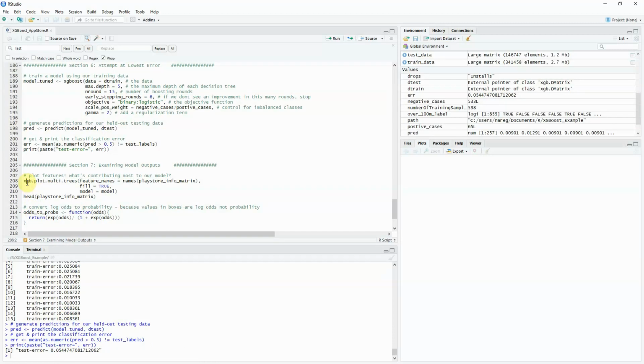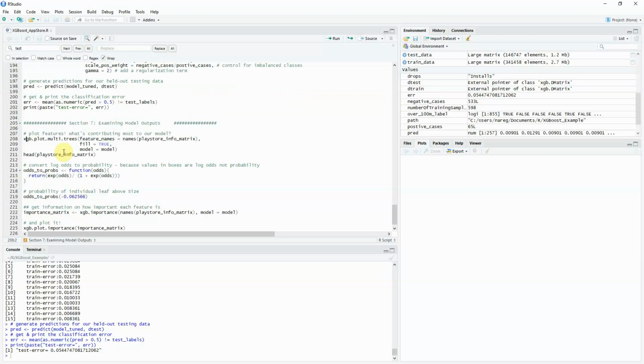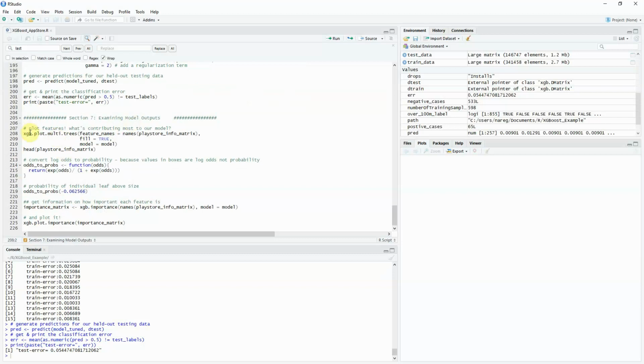By small, I mean by the number of columns. So if you had like 50 or 20 columns, then that's a completely different story, because there's so much more variation or different combinations that you can have for that. So speaking of that, I wanted to start talking about examining the model outputs.